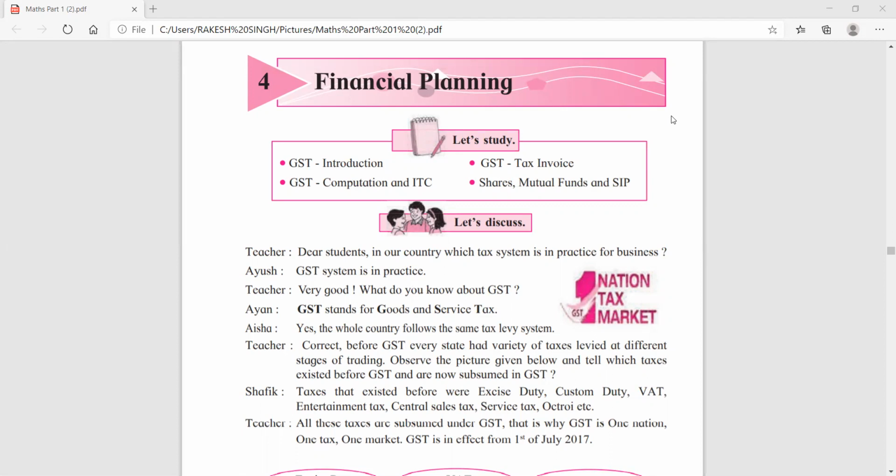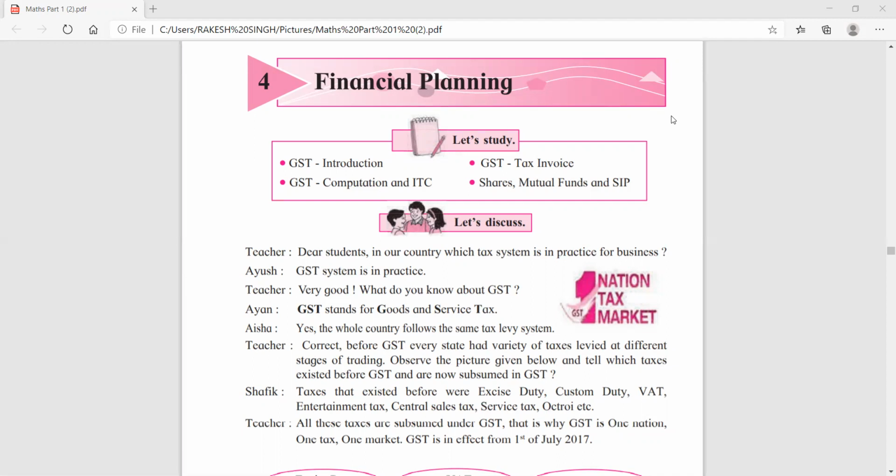Children, the tax paid on these goods and services is called GST. Children, Maharashtra is the first state who included GST in 10th standard syllabus.